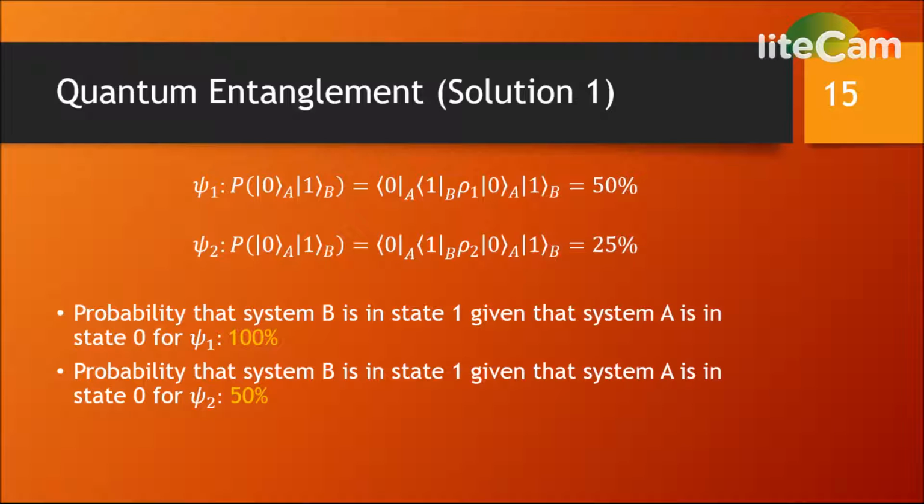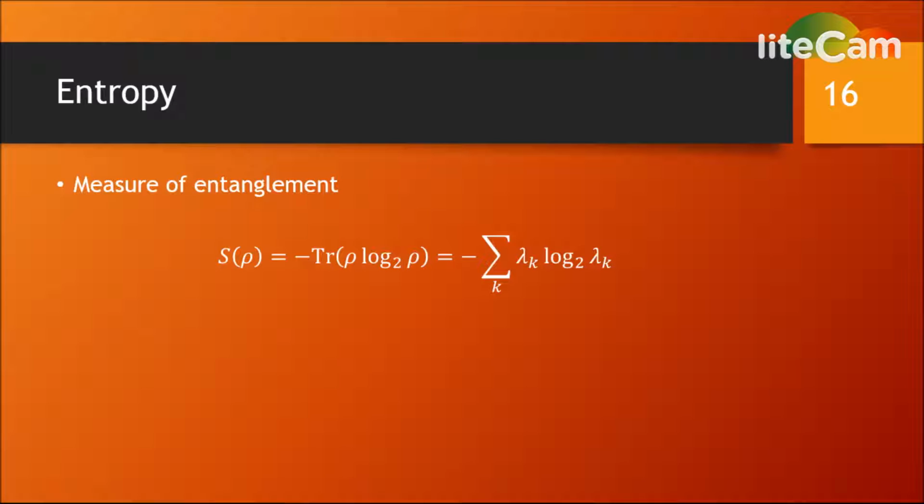The probability that system B is in state 1 given that system A is in state 0 for psi1 is 100%. This is because the two states are entangled. This fact is evident from looking at the state equation for psi1. The probability that system B is in state 1 given that system A is in state 0 for psi2 is 50%. This can also be seen from the state equation. We can use Bayes' theorem to derive these probabilities. This calculation is omitted here.